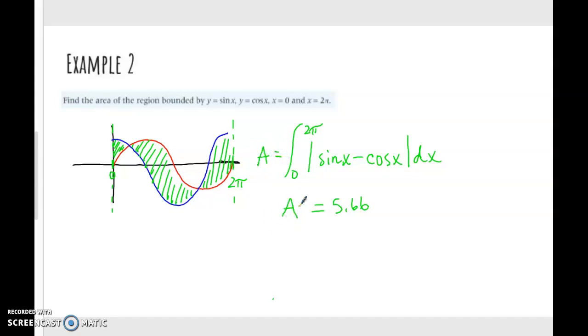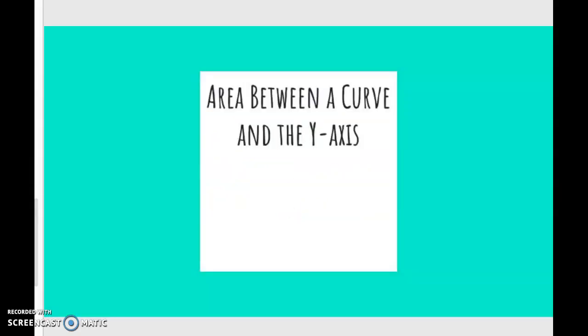All right, there is one last example I want to show second period that I didn't get to. I did show the first period class this. And it is the area between a curve and the y-axis.